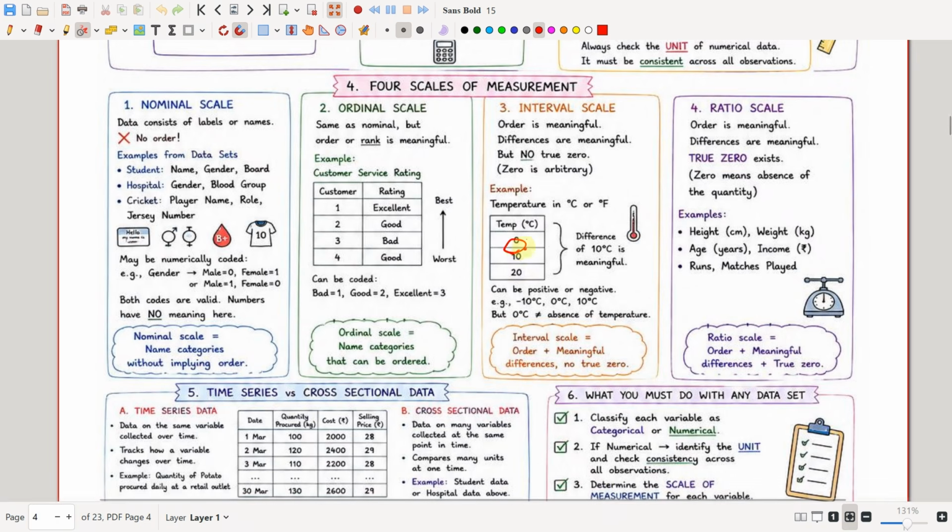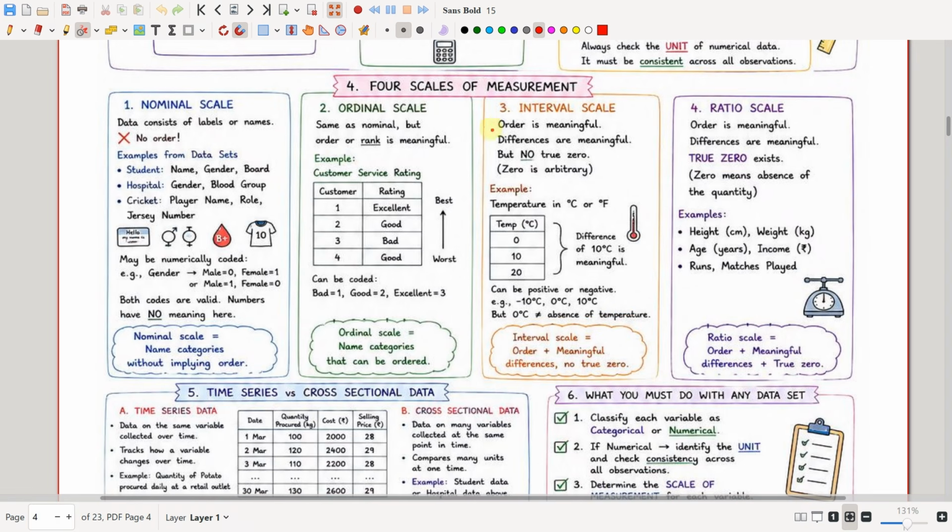I will think that there is 0 degrees Fahrenheit or 0 degrees Celsius. So the 0 is not exactly empty here, and you can also go beyond 0. I can also have minus 10 degrees Celsius. So 0 degrees Celsius is not equal to absence of temperature.